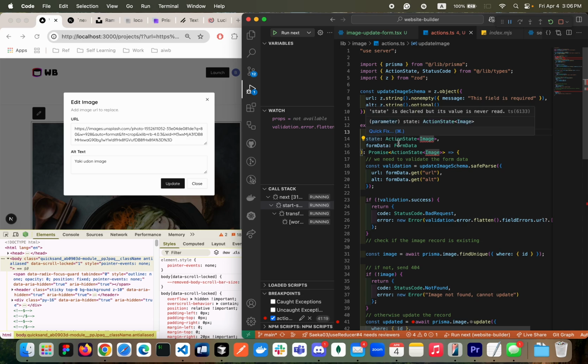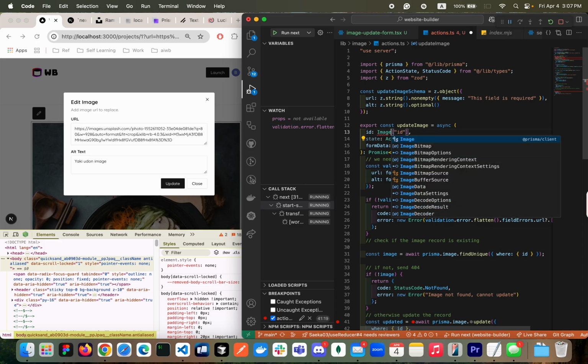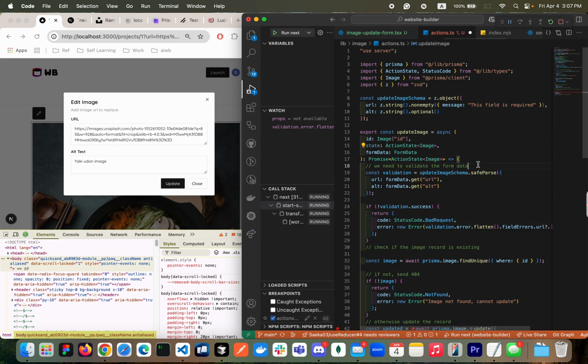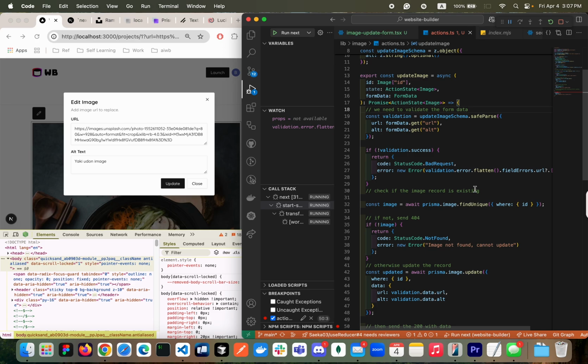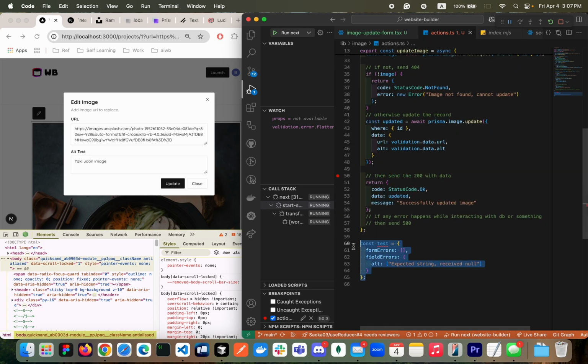Why is it complaining? Image refers to a value but is being used as a type here, right? Typo. Image, we have not imported it yet. Image from client, looking good. So a lot of business logic here.